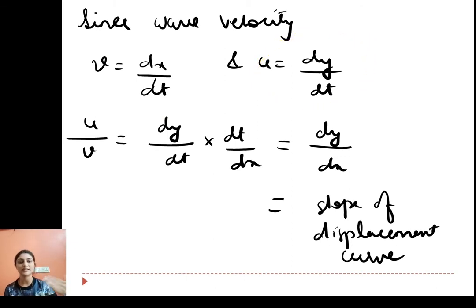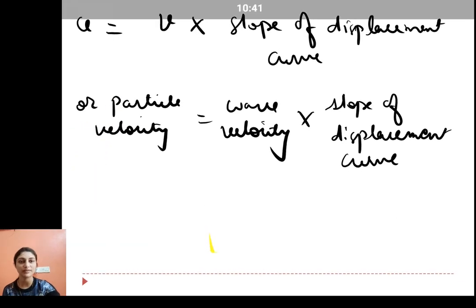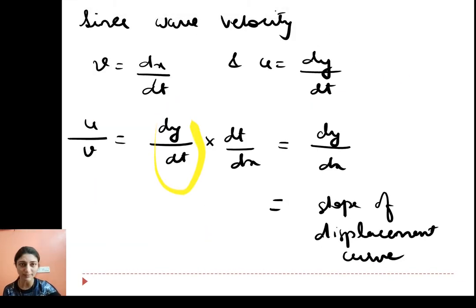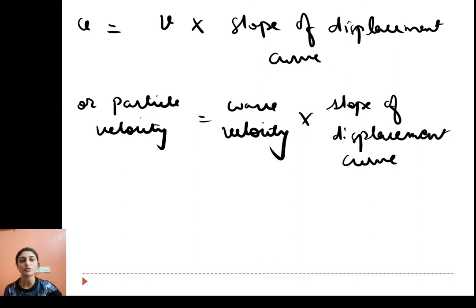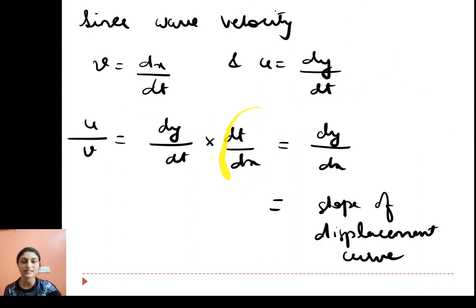Suppose I divide u by v. So u by v will be dy by dt, where u is dy by dt, upon v, which is dx by dt. Instead of taking it in the denominator, I have multiplied by its reciprocal: dy by dt into dt upon dx. This dt will get cancelled and I will get dy upon dx. So u upon v, I am getting dy by dx.